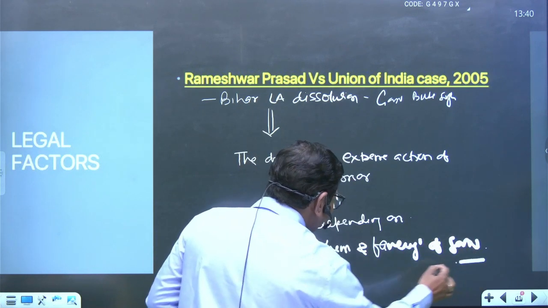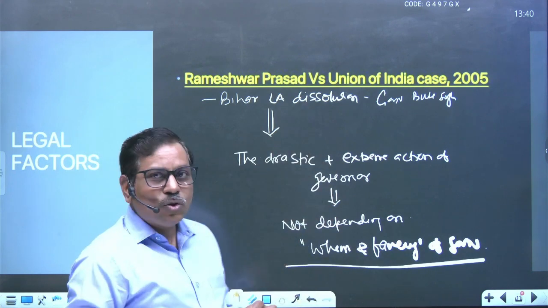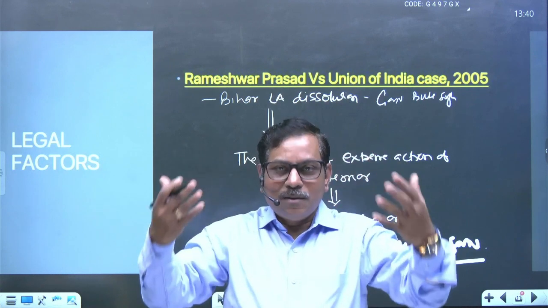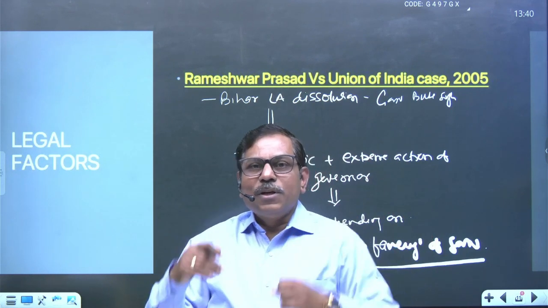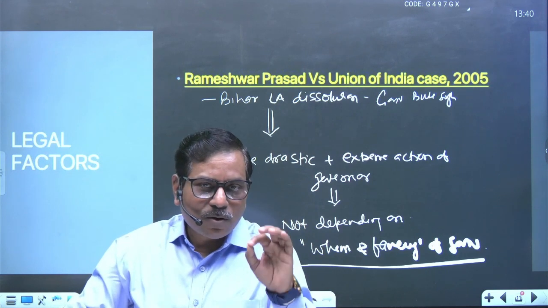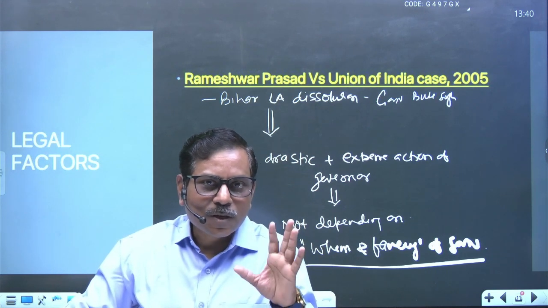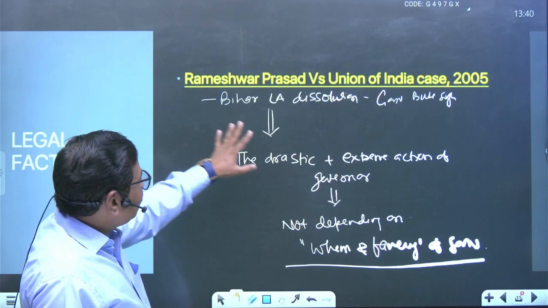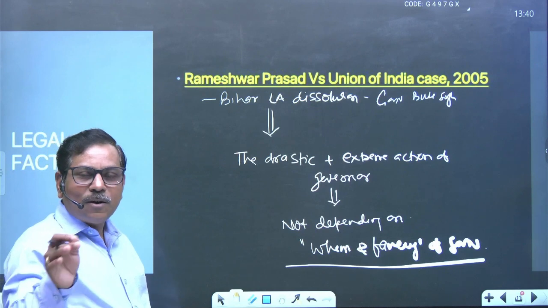Whim and fancy of the governor means you have not to use your own wish, you have not to make the hypothetical conclusion for the breakdown of constitutional machinery. Based upon the relevant fact and concrete fact, we have to take the decision. So this automatically came into being and has to make the governor very, very accountable.